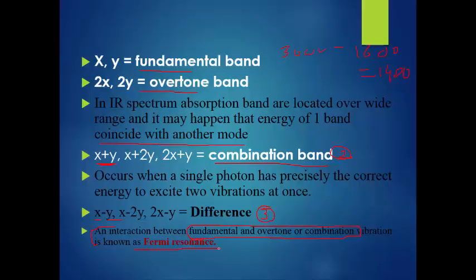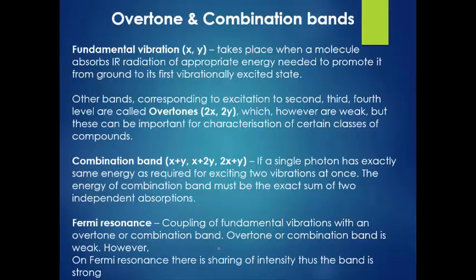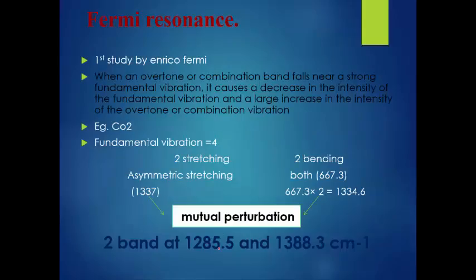These are the definitions we have already discussed: what is overtone, what is combination band. Now we are going to our next and very important concept, Fermi resonance. Actually, how Fermi resonance occurs.